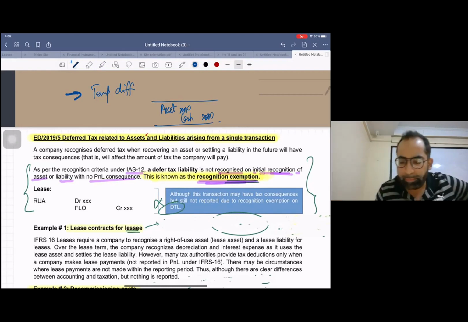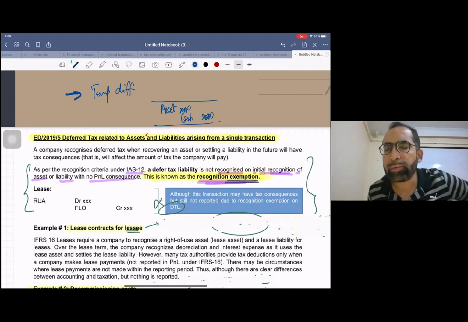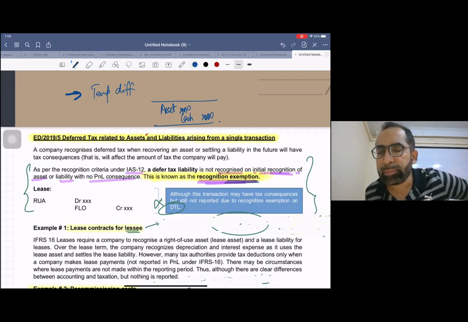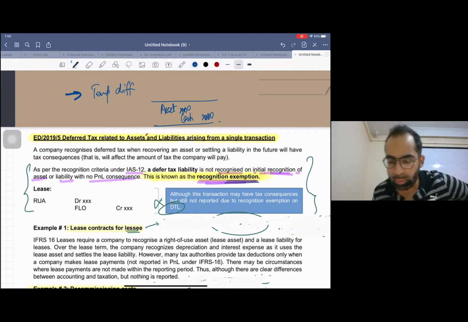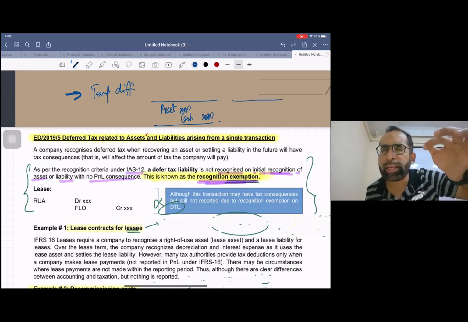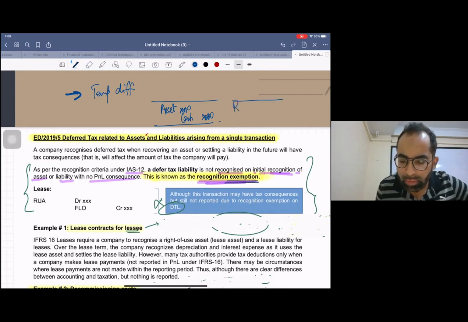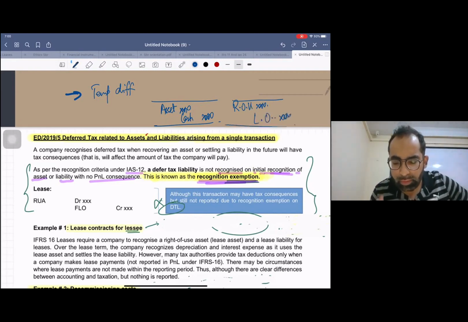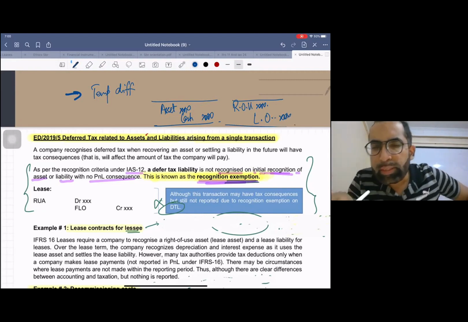They gave you one more example, and that is related to IFRS 16, finance lease in lessee books. Hope you remember the finance lease. On day one of finance lease in lessee books, you used to make this entry: ROU, right of use, debit, and lease obligation, LO, credit. Just think about this entry.